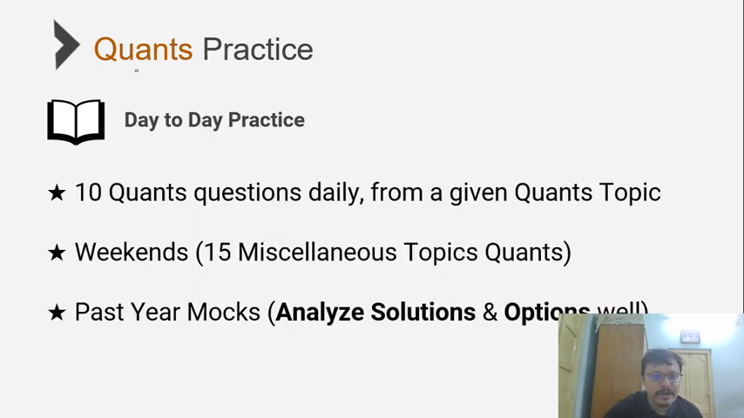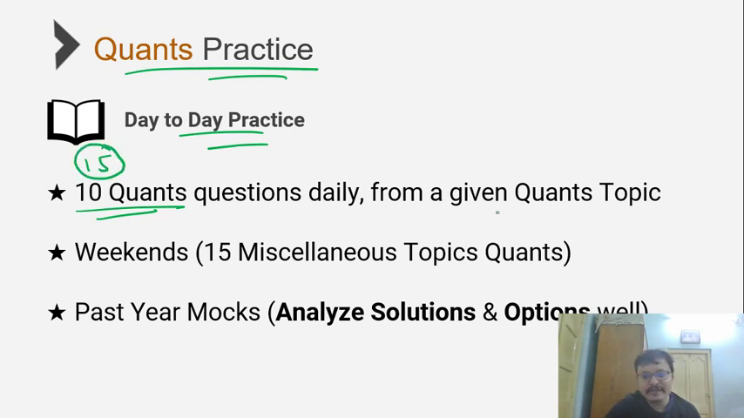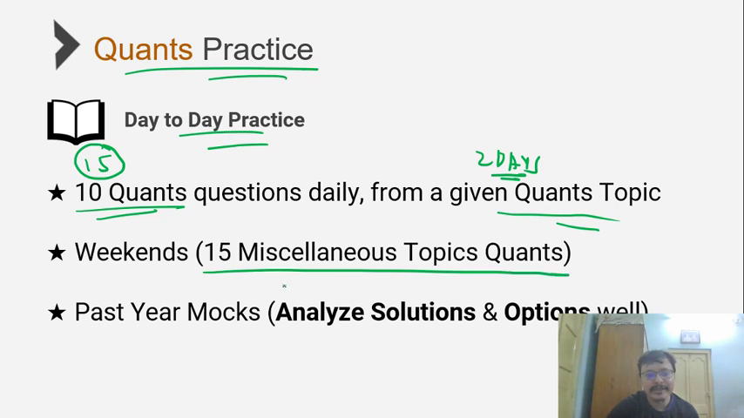So what do you do as far as day-to-day practice for quants? Minimum 10 questions daily from a given quants topic. If you can increase this number to 15, that would be very good. Make sure that you're doing a particular topic for 2 consecutive days so that you're getting a grasp of having done 25 to 30 questions over the 2 days. And then on weekends, make sure that you're doing 15 miscellaneous topic quants questions in addition to the regular topic-based quants.